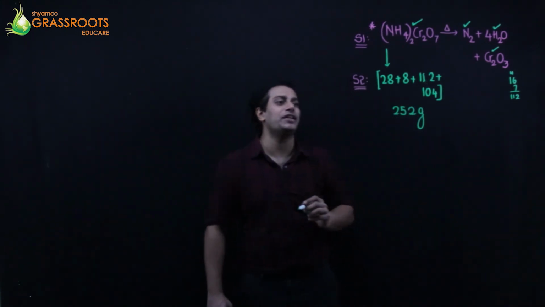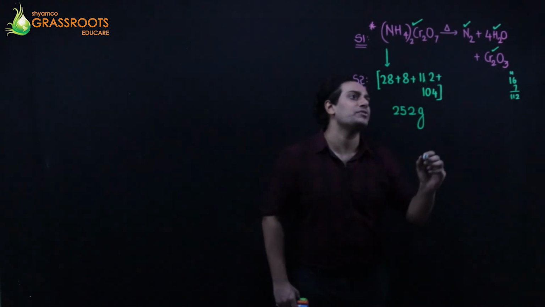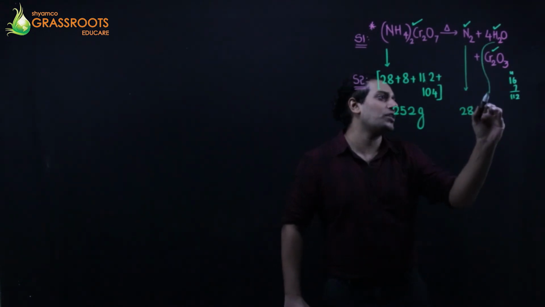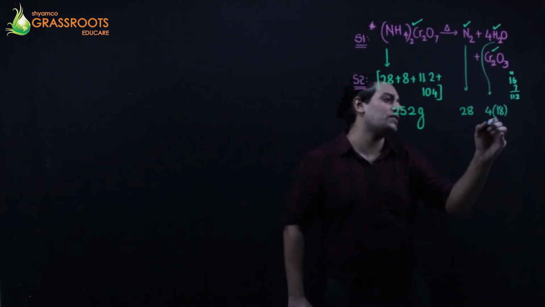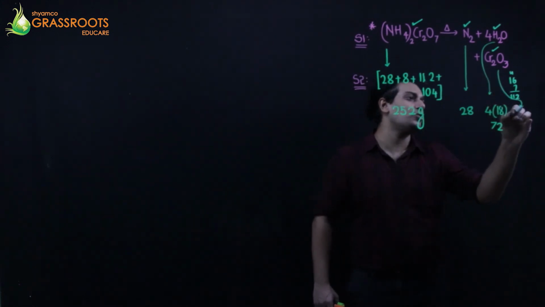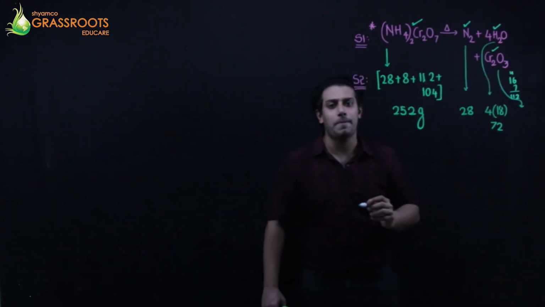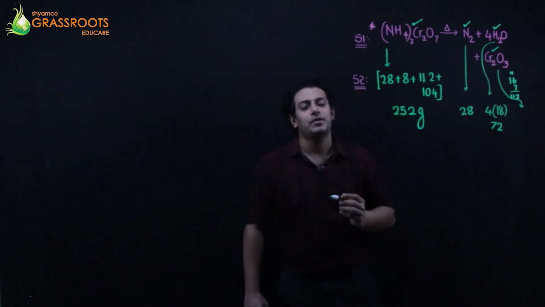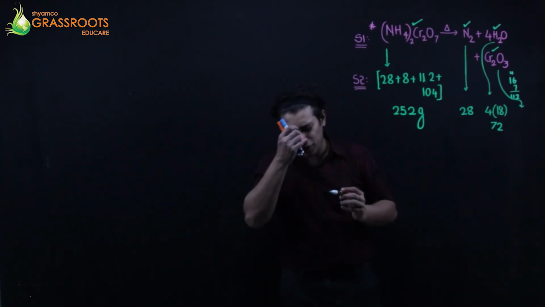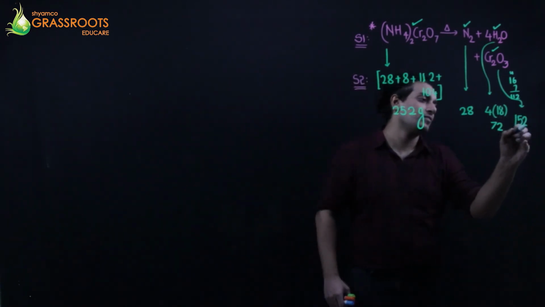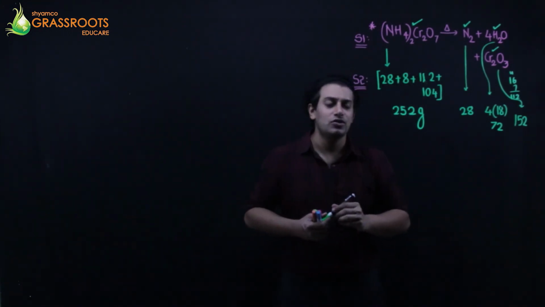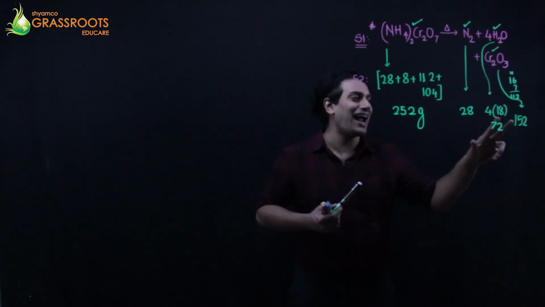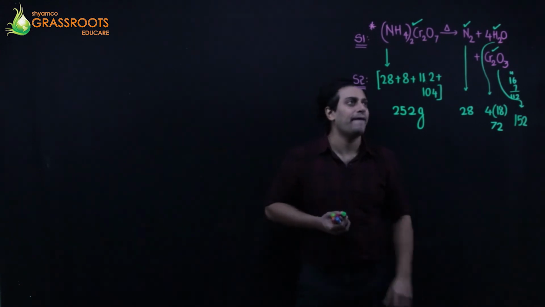So ammonium dichromate's molecular weight is 252 grams. Nitrogen is going to be 28 grams. Water is going to be 4 into 18, which is 72 grams. And Cr2O3 will be 52 2s, 104 plus 48. 104 plus 48, 148, 152 grams. Dangerous time. Okay. So these are the molecular weights for ammonium dichromate, nitrogen, water and chromium oxide, Cr2O3.